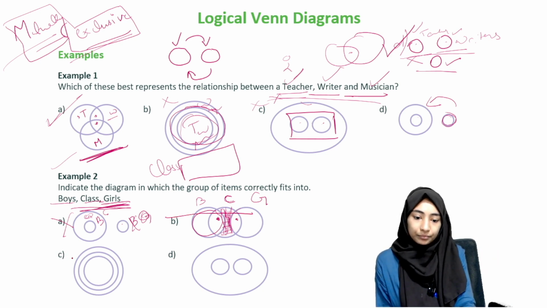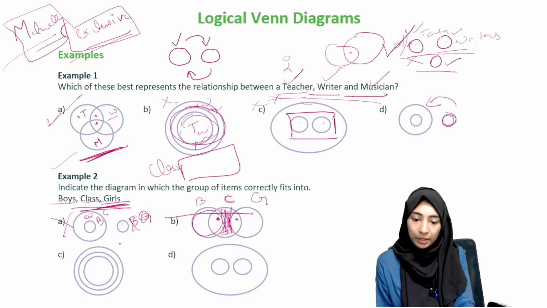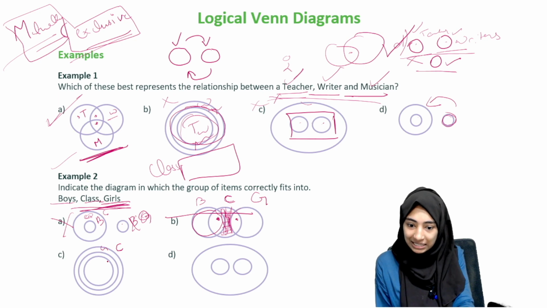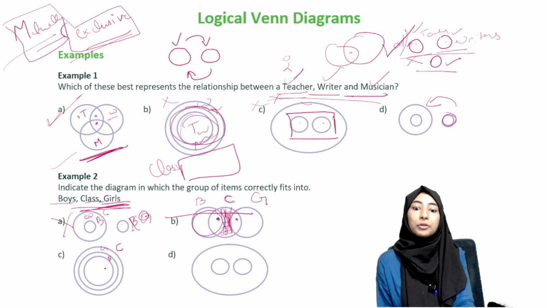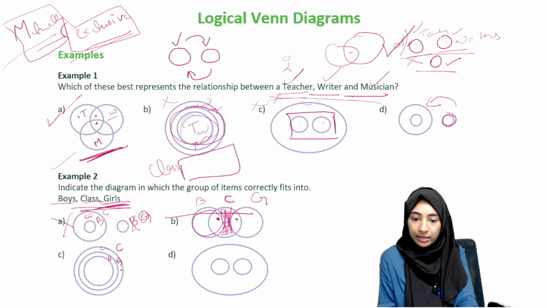Moving on. Okay, so here again, to some extent it makes sense, but then you will see the problem. If you were to put class at the top, then what do you do with girls and boys? If you were to put girls here and boys here, what do we mean? We mean to say that all boys are girls. No, that makes no sense. If you were to put boys here and girls here, we mean to say that all girls are boys.